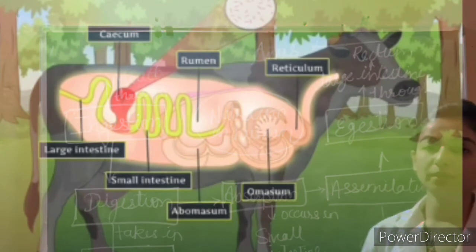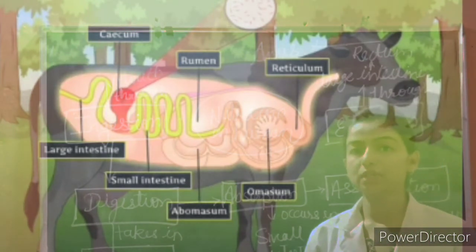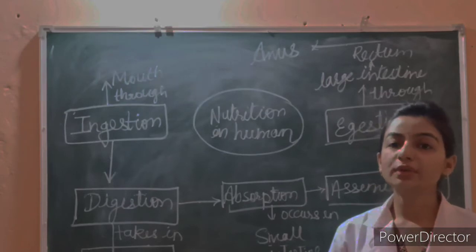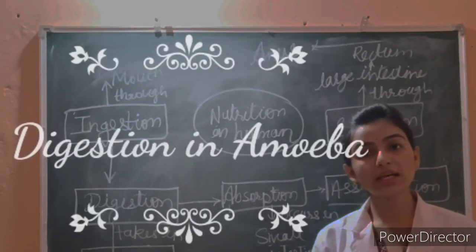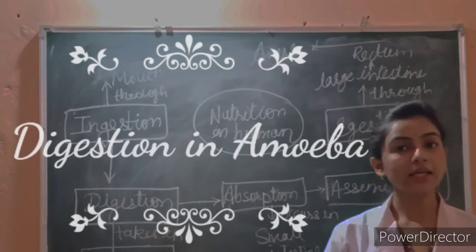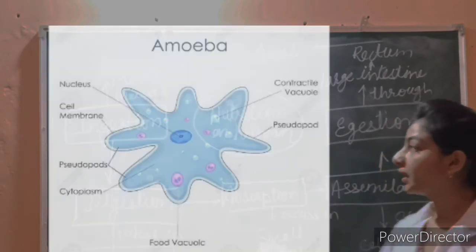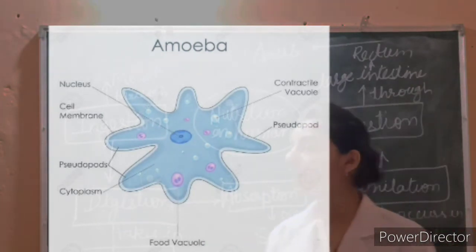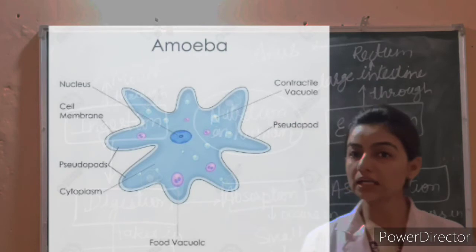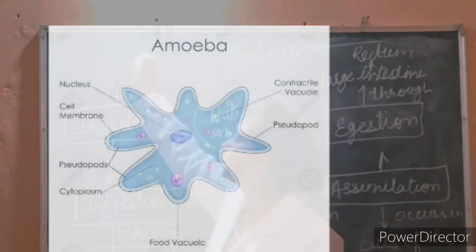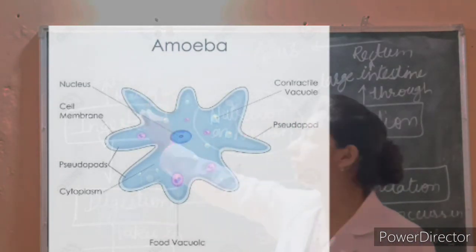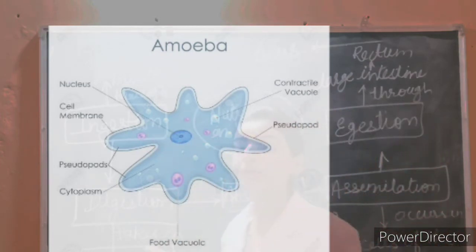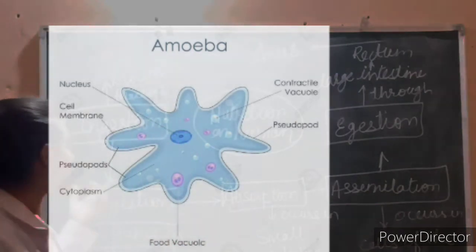Now, moving further, we have feeding and digestion in amoeba. We will see how amoeba digests its food. Amoeba is a microscopic single-celled organism found in pond water. It has a cell membrane, a rounded, dense nucleus, and many small bubble-like vacuoles in its cytoplasm.